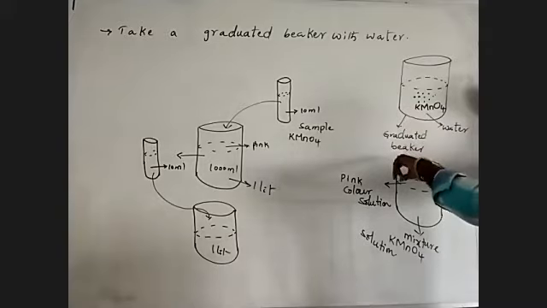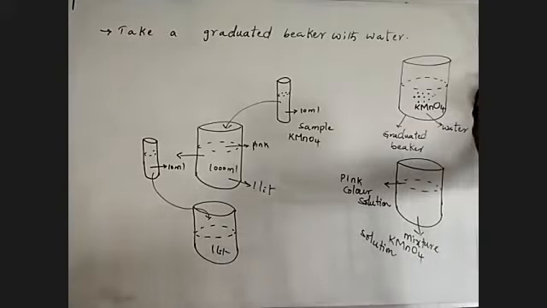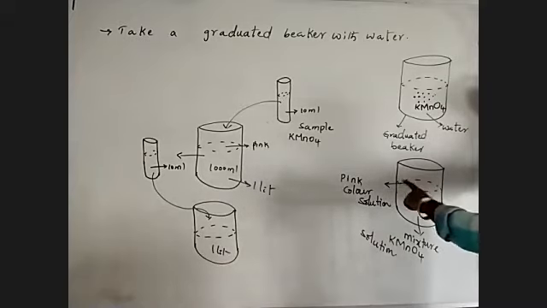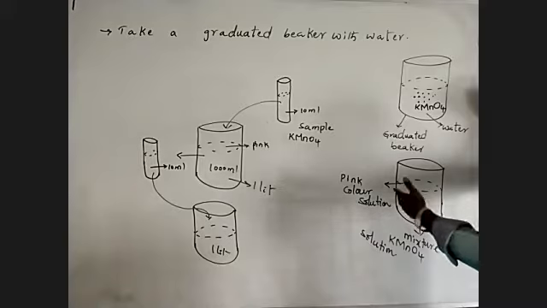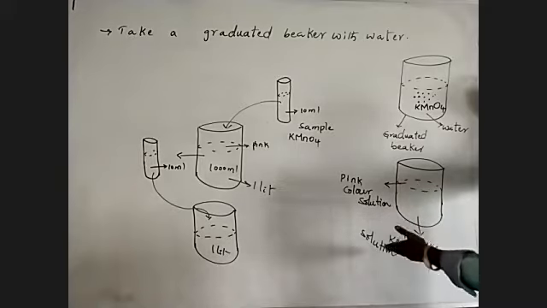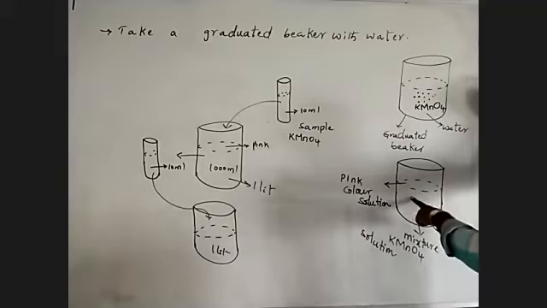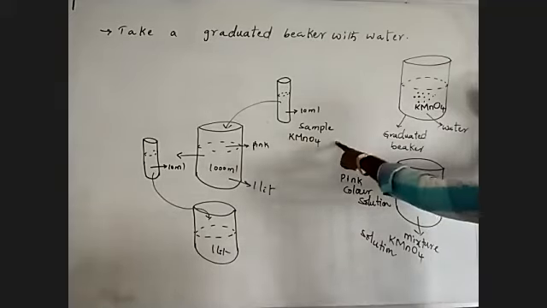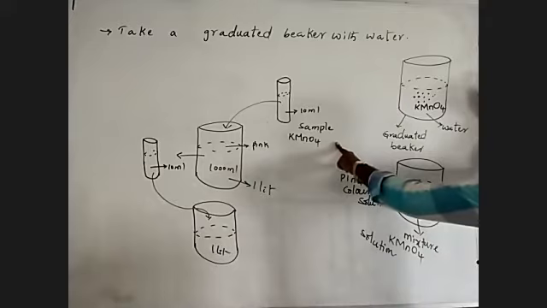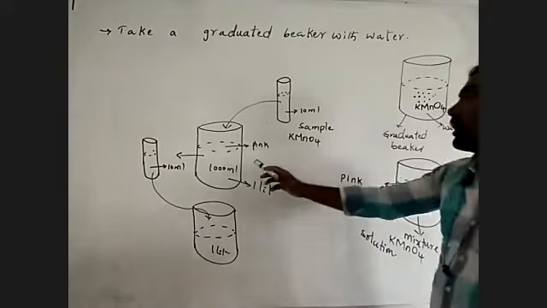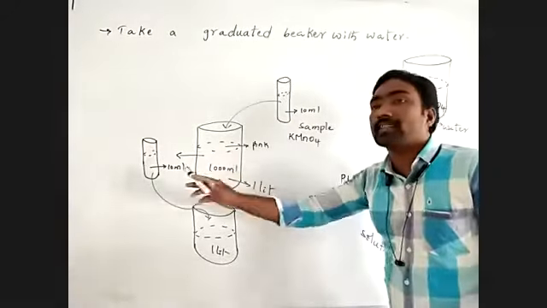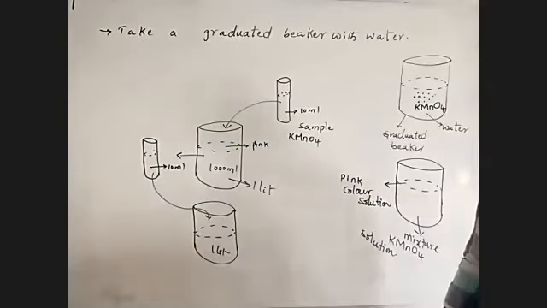the crystals of potassium permanganate completely dissolve into the water, meaning they are distributed completely throughout the solution. So what we can say is that the water changed color, meaning the solution of potassium permanganate is pink in color. Then from that solution we take a 10 milliliter sample to mix into 1 liter of water in another graduated beaker.